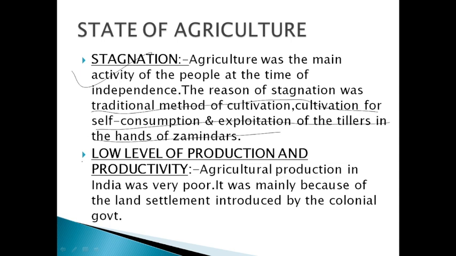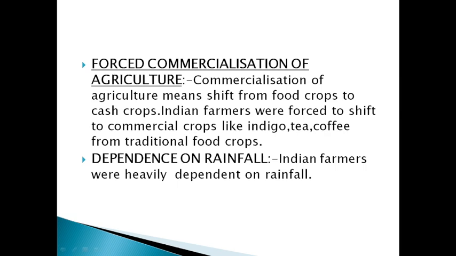Next is what? Low level of production and productivity. It means that suppose this is a plot of agricultural land, the capacity of a particular land to produce crops is called productivity. It was very poor at that time. We produced 10 to 20 times less than what we are producing now. And the reason is what? Again, low level of technology, exploitation of tillers, and the farmers didn't have any broad or modern concept of producing agricultural output.